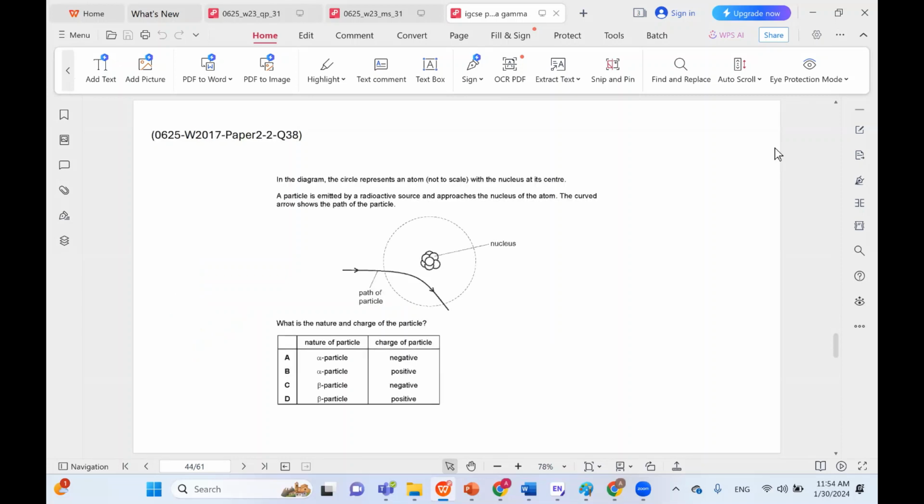In the diagram, the circle represents an atom, not to scale, with the nucleus at its center. A particle is emitted by a radioactive source and approaches the nucleus of the atom. The curved arrow shows the path of the particle. Like we said, this is an alpha particle, and the charge of the particle is positive, which is why it is repelled by the nucleus. So B is the correct choice in this case.